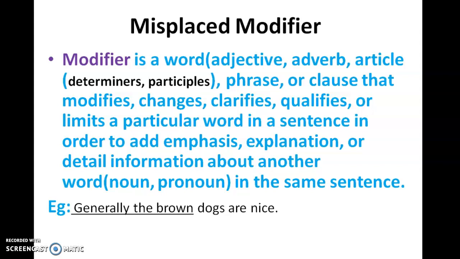So generally the brown dogs are nice. Generally the brown is here the modifier. Brown dogs are nice. Dogs are nice. And we are emphasizing it. We are clarifying it. What dogs? Actually brown dogs. We are trying to qualify the noun. We are trying to give an explanation to the particular noun, to give detailed information. So the word brown is an adjective. That is a modifier. It is a word modifier. The first one is a clause modifier. Dogs are nice. Basically that is the sentence.